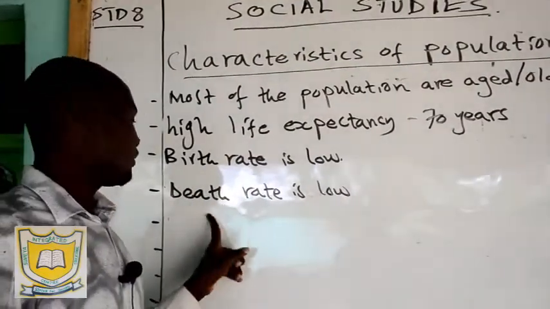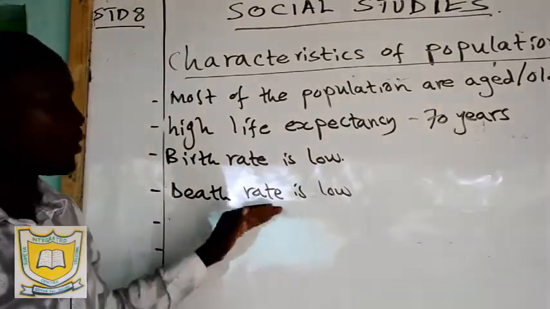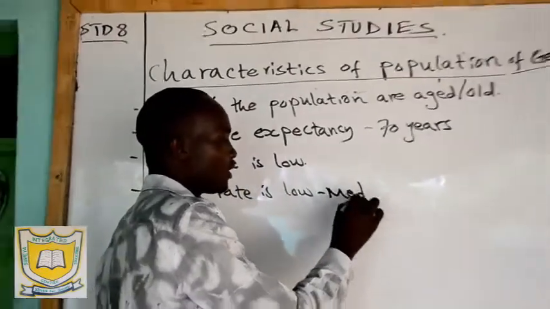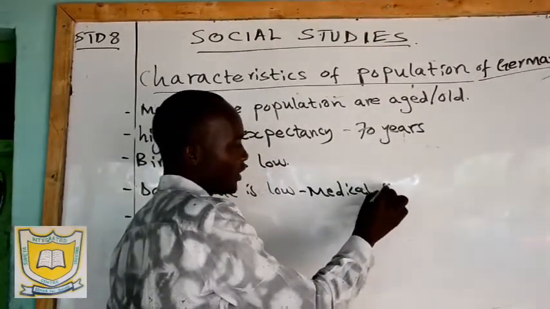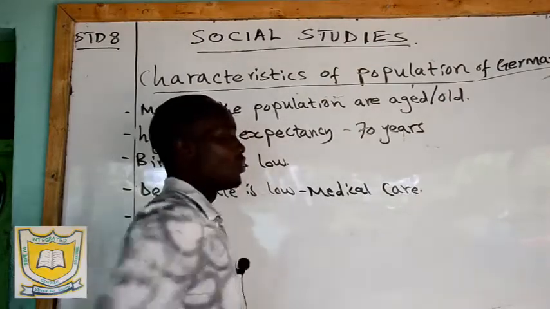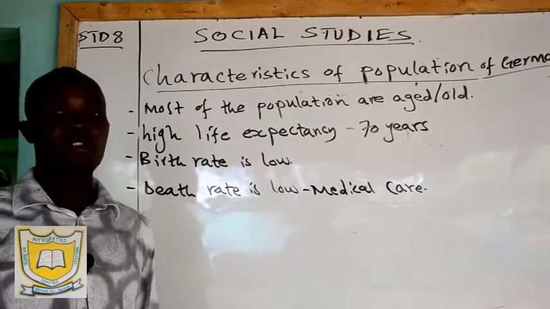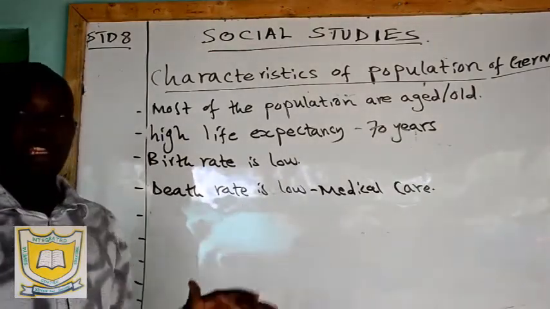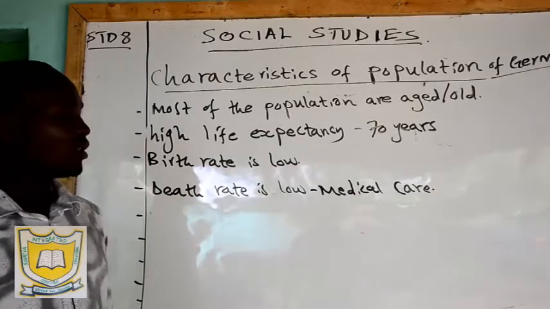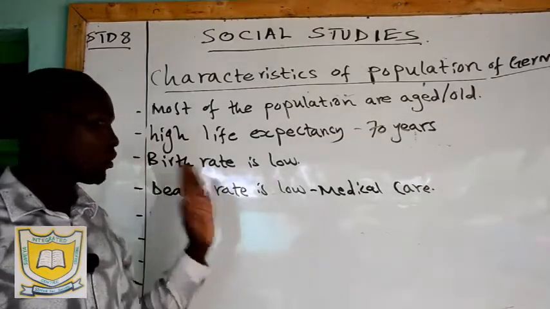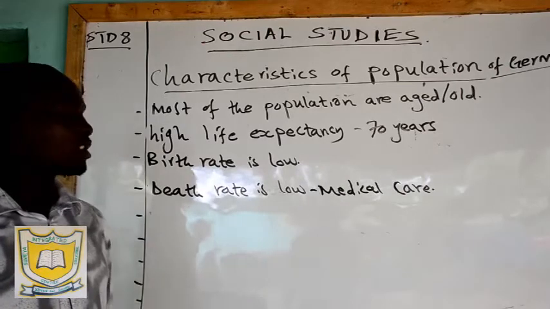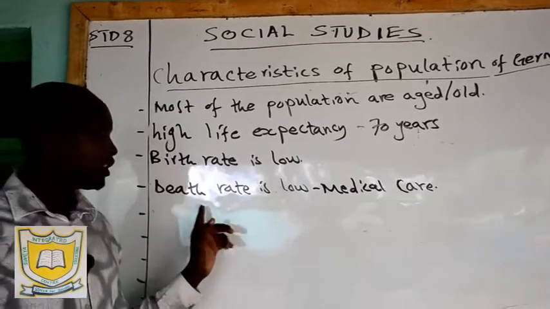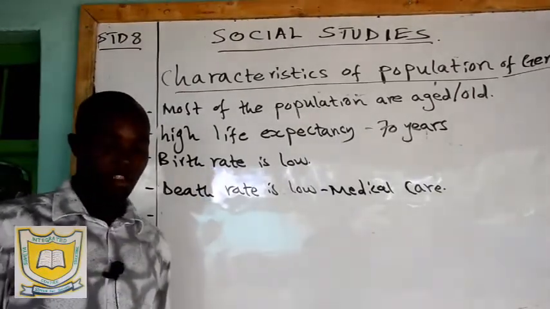So why do you have low death rate? It's because of improved medical care and medical facilities. Medical care is well improved to make sure that people are living good lives. So when you go to Germany, you'll find that in every remote area we have hospitals. They are well managed. We have aeroplanes which operate in remote areas to make sure that they save the lives of the people. So death rate is very low because of improved medical care in Germany.